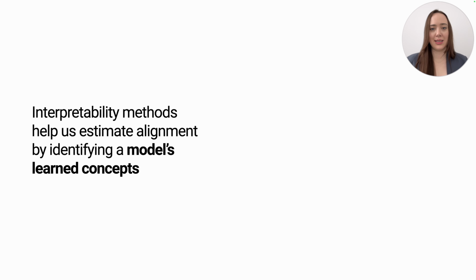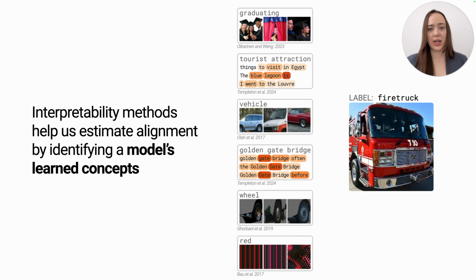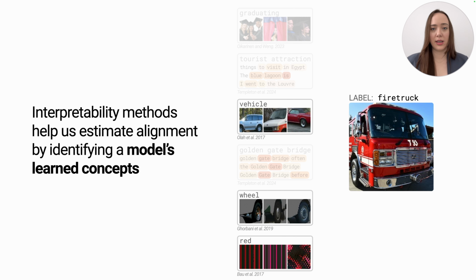Interpretability methods assess alignment by identifying a model's learned concepts, like the color red or the Golden Gate Bridge, and then checking that these concepts are human meaningful. Then, given a model's decision, we can check its alignment by confirming it relies on relevant concepts, like wheels and vehicle for this image of a fire truck.